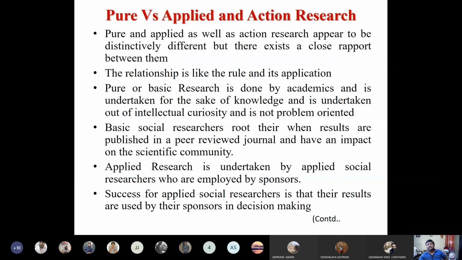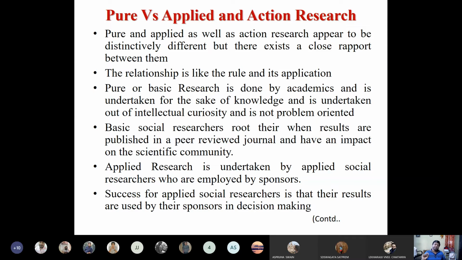The pure versus applied and action research. What is action research? Generally, whenever we are doing any kind of development research, we are specifically doing academic research and action research. In academic research, usually we try to find the problems. We take a problem, explore it, and also give a solution. Generally, it is not advised to give a solution, but we always give some suggestion for the solution of the problem. But action research actually covers both things.